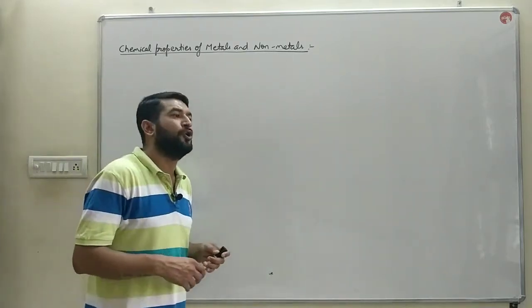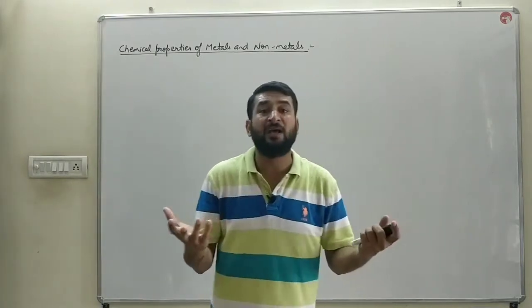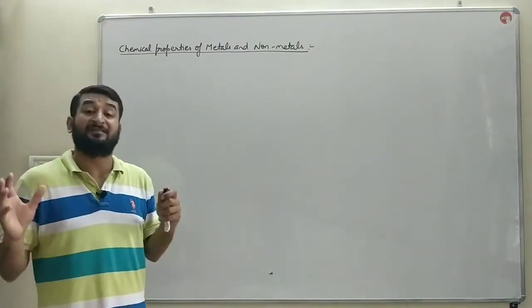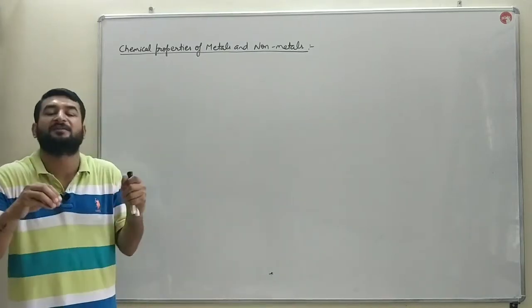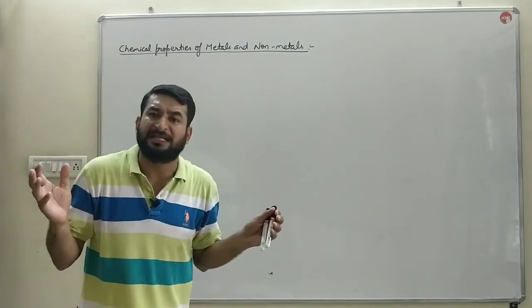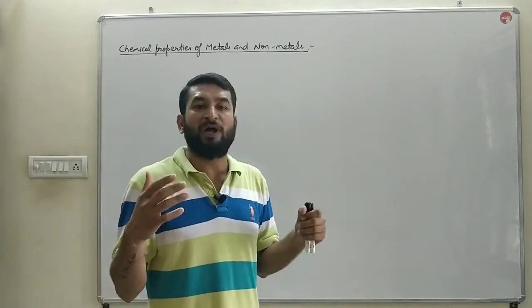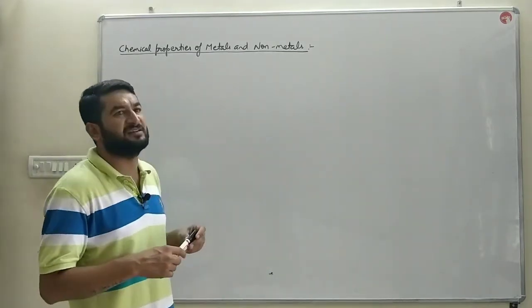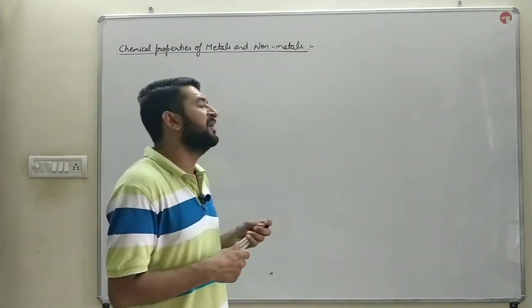Next, non-metals have low melting point and boiling point. Why? Because non-metals are usually soft in nature. They are not very hard. They have very low tensile strength. So they break very easily. That's why they melt and boil at very low temperatures. So that is the physical property difference which we have discussed already in our previous videos, children.